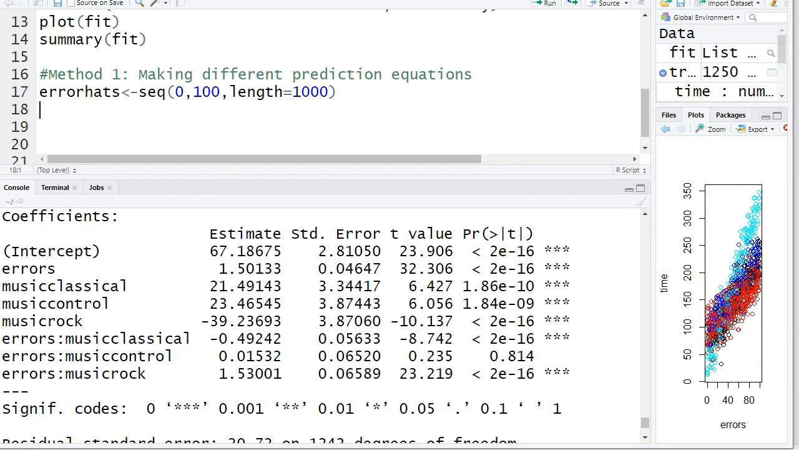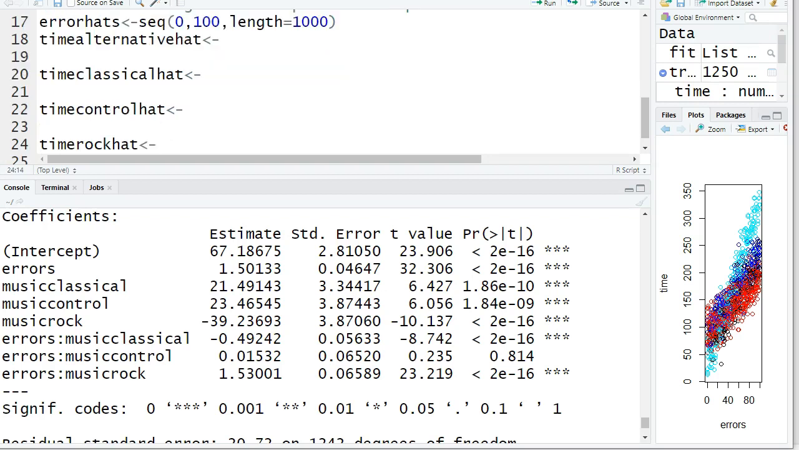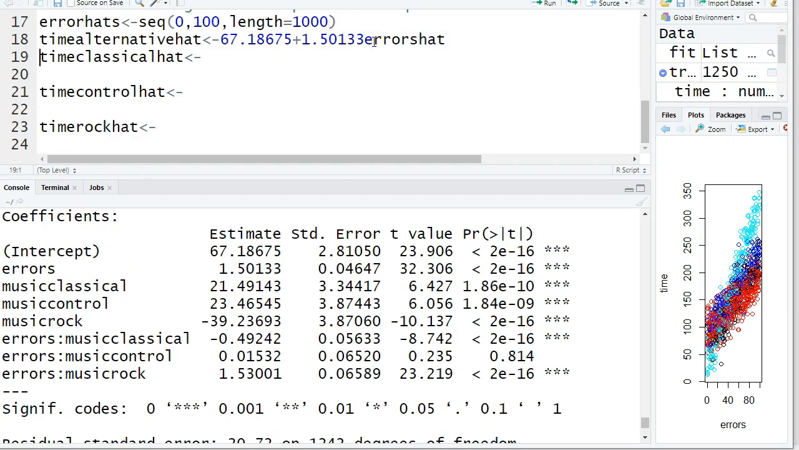For the Y hat, I'm going to have a different equation based off whether we're talking about alternative, classical, the control group, or rock music. Let's start with alternative. That one's easy because it's the baseline. I'm going to use this y-intercept right there plus the 1.50133. That's this guy, who is the baseline slope for the number of errors, which is errors hat. That's all I need for alternative. There's the baseline prediction equation.